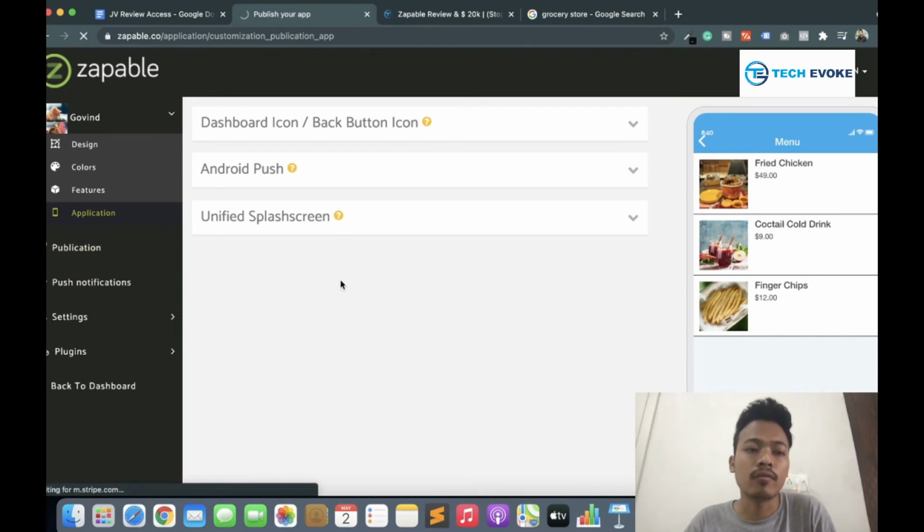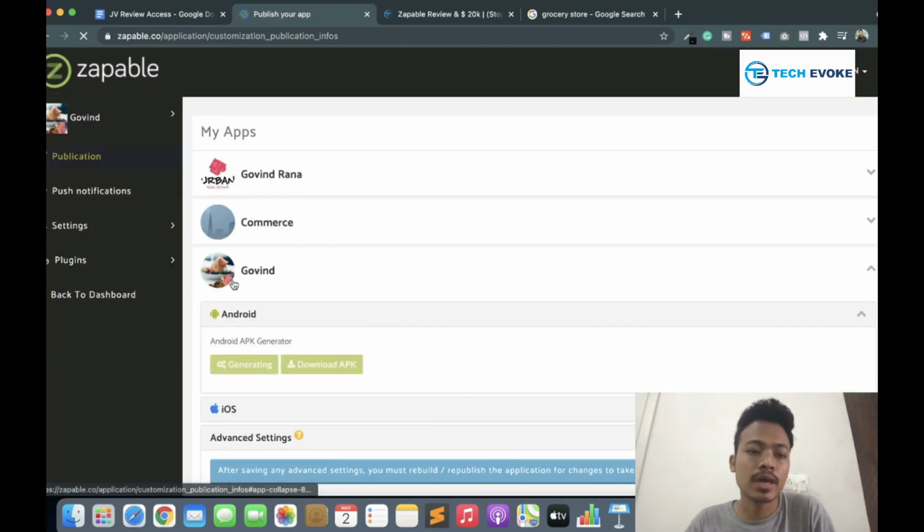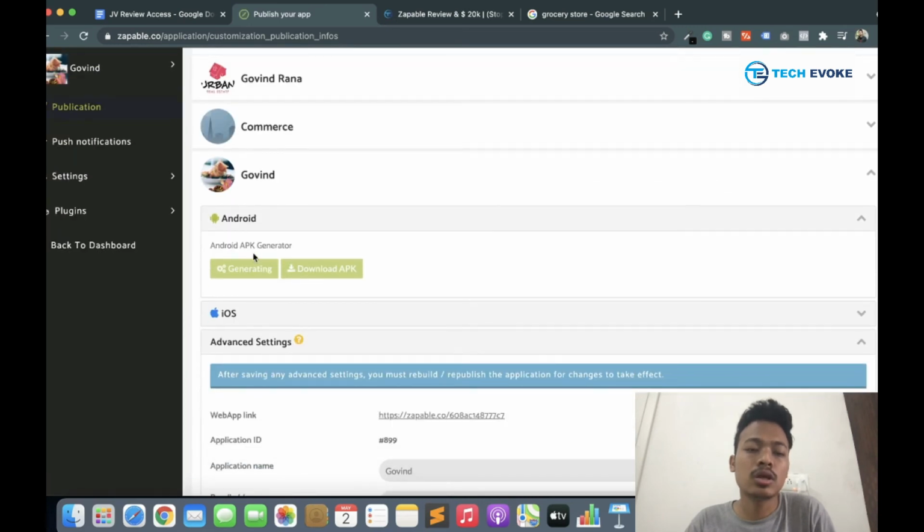application live. Okay, so in the application menu you will see my app name. This is my app, and I am clicking on generating. Okay, so here is a disadvantage of this Zappable.